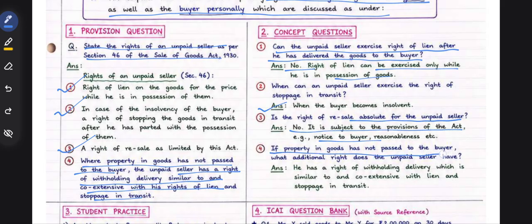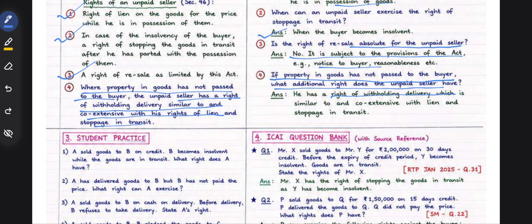If the property in the goods has not passed to the buyer, what additional rights does the unpaid seller have? The right of withholding the delivery, which is similar to and coextensive with the right of lien.